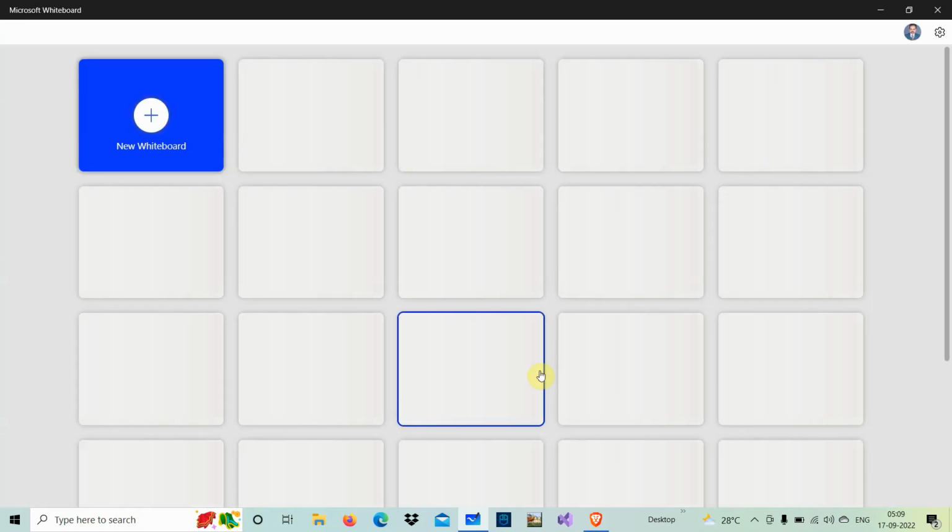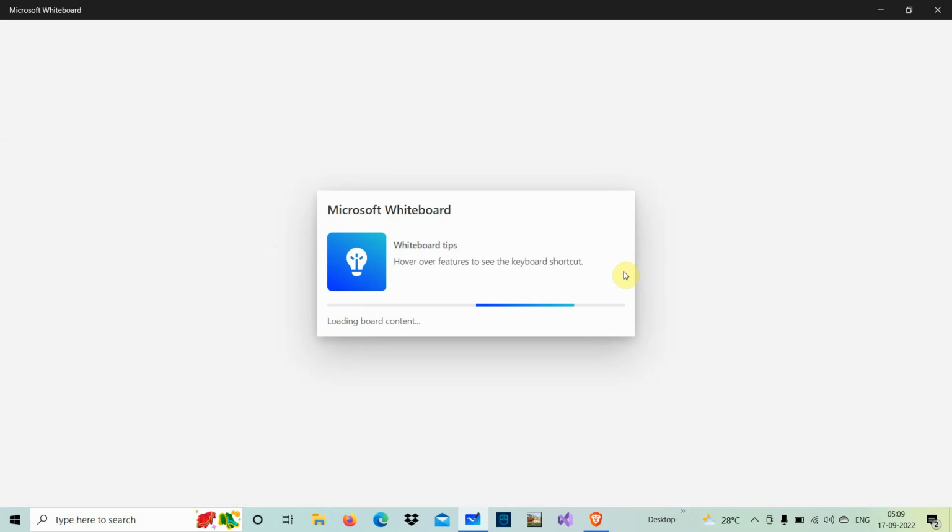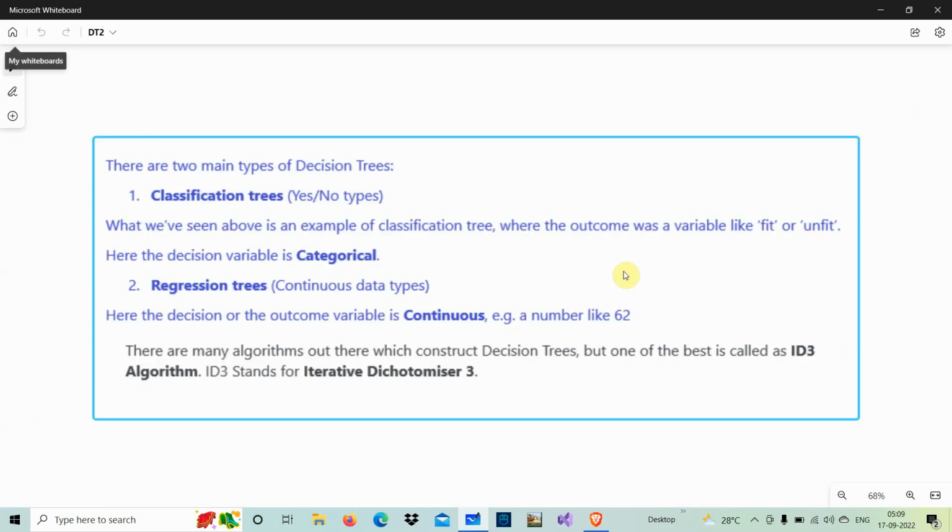In the next slide we can go for the different types of decision trees. So coming to our decision tree concept, we have two types of decision trees. You can see here, we classify them into two: one is the classification tree, the second one is the regression tree. There are mainly two types of decision trees. One is the classification trees, the second one is the regression trees.